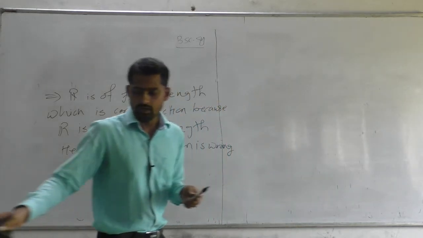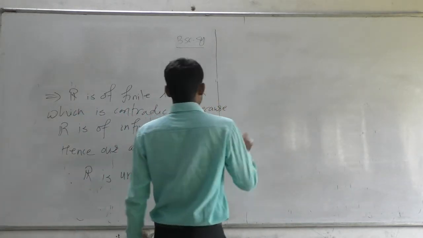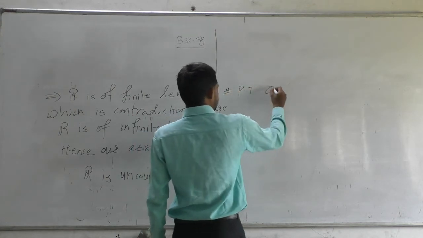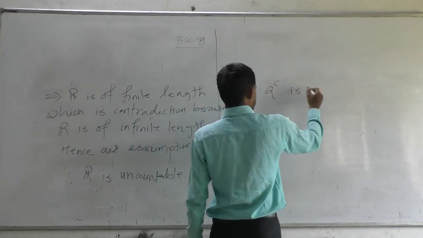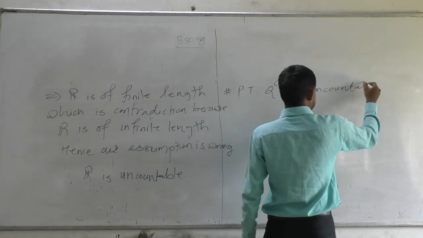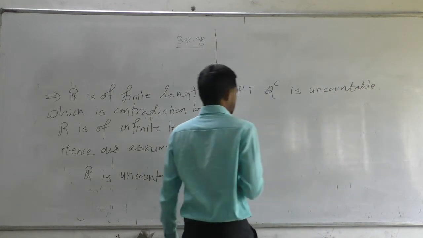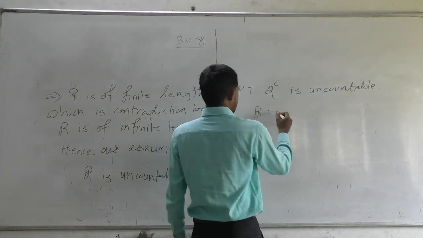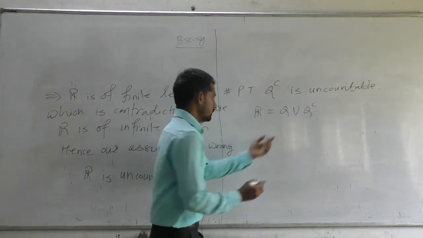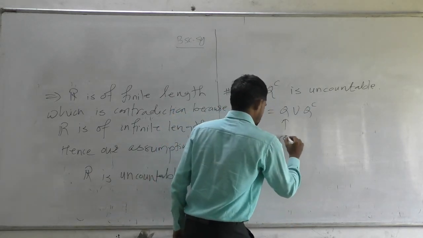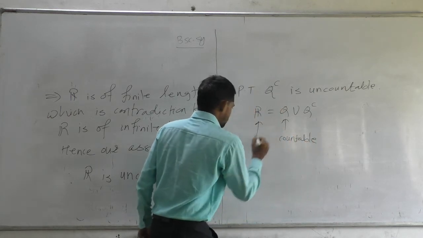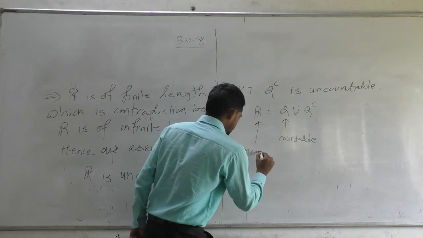Now, example: prove that the set of irrational numbers is uncountable. R can be written as the rational numbers union the irrational numbers. The set of rational numbers is countable, and the set of real numbers we have proved is uncountable.